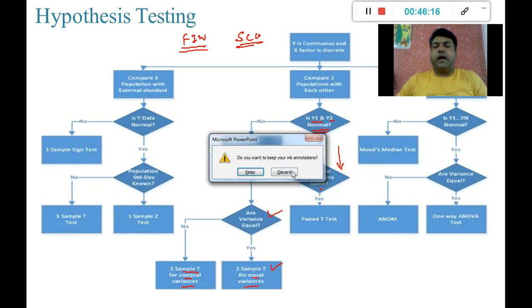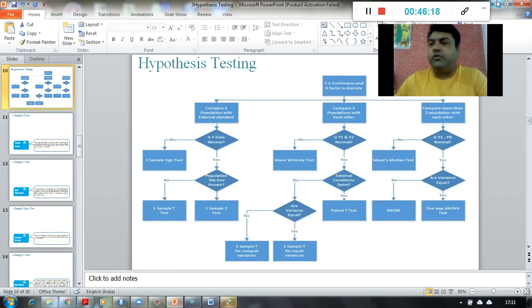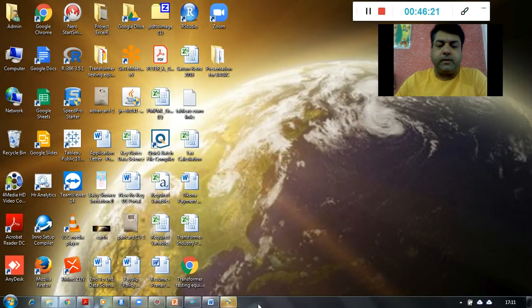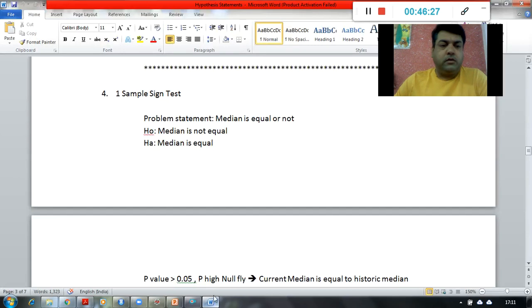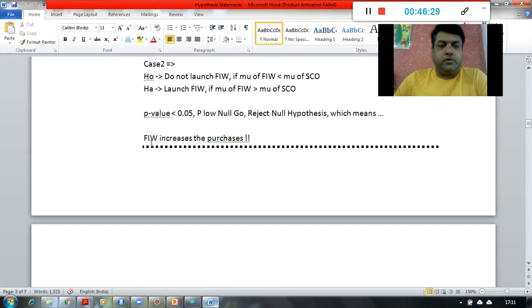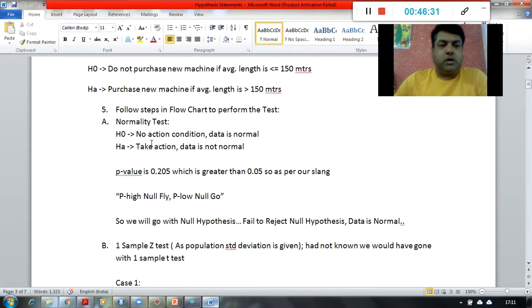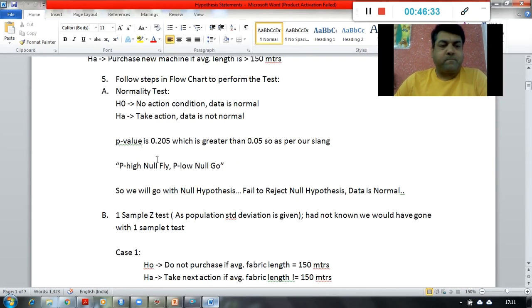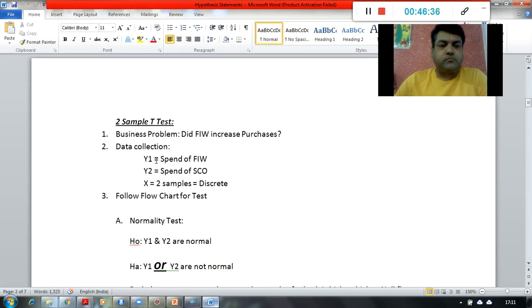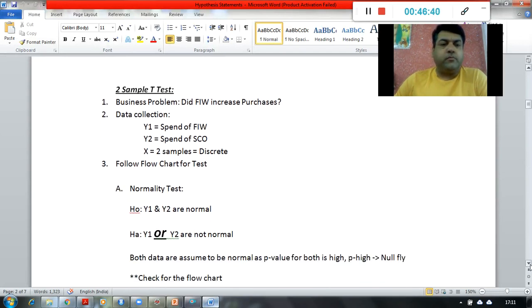So let us write our hypothesis, and this case study I am going to do in a complete way. After this case study, we will stop, and I will take one more episode to just discuss ANOVA, right? So this is a two sample t-test which we are going to perform.